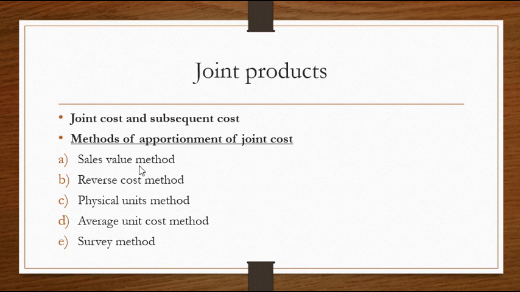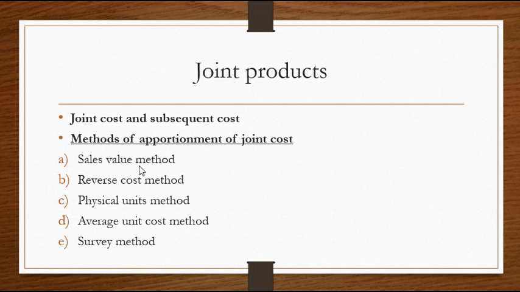So you can take from A 2400, for B 4800, and for C 2800. So 24 is to 48 is to 28. This will be the ratio to apportion the joint cost of 9000. So this 9000 can be apportioned with the ratio 24 is to 48 is to 28. In this method, you need to multiply cost per unit into the number of units produced with the sales value. You will apportion and divide the joint cost to different products.